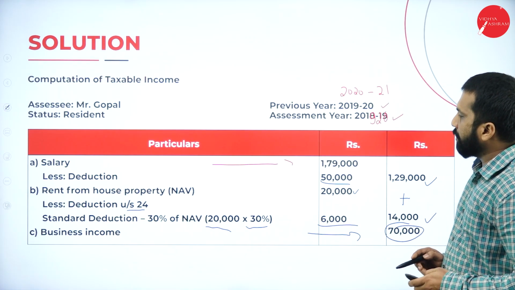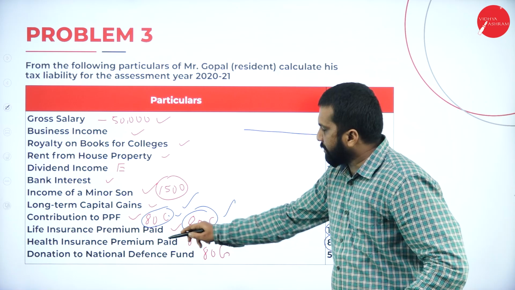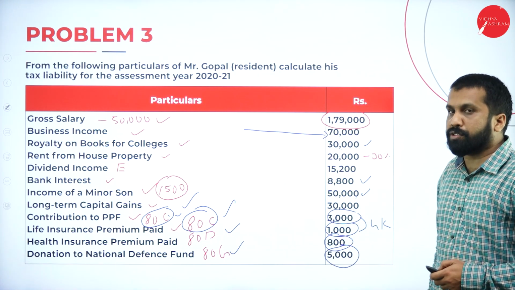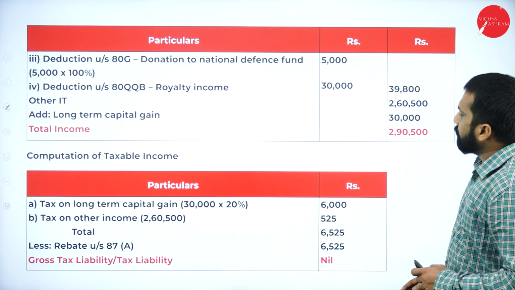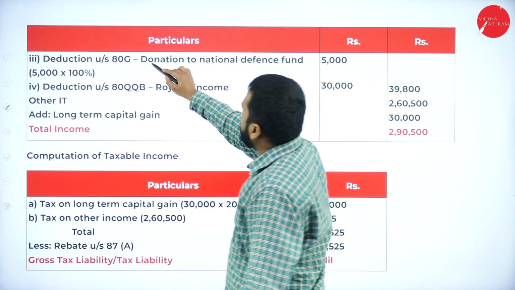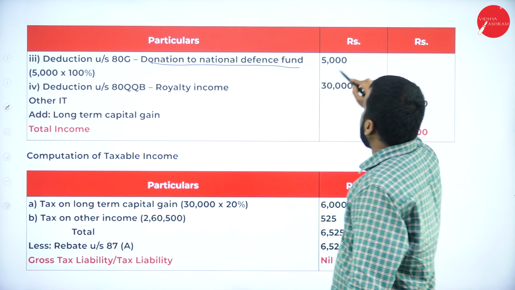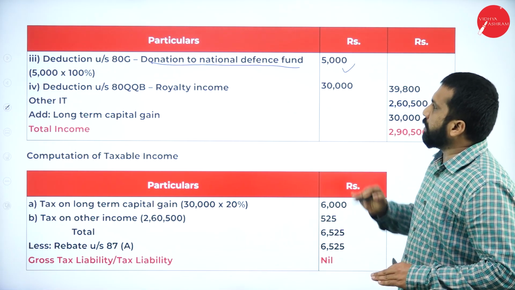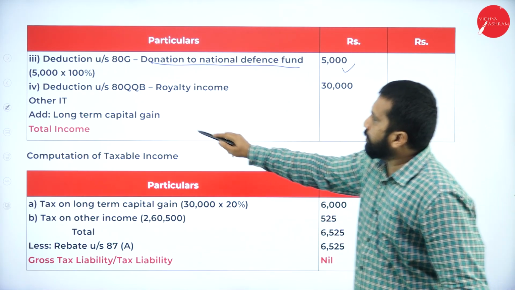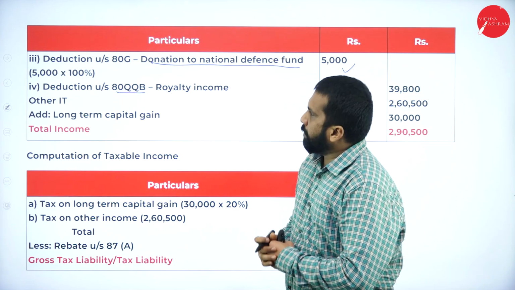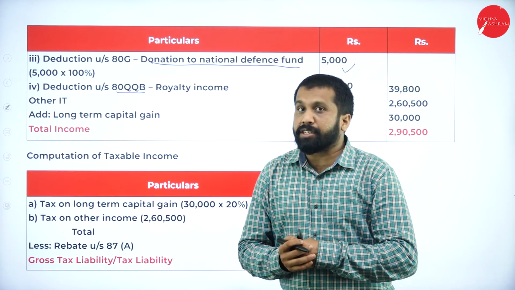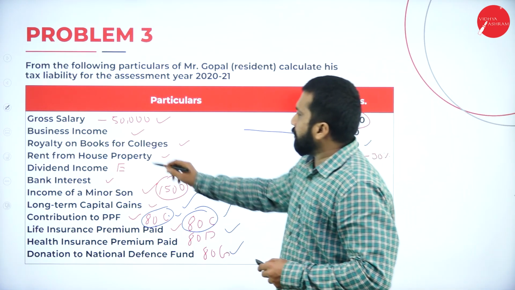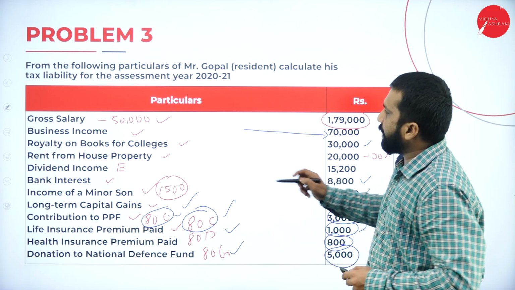Two deductions are over. One more is there. In the question, we have one more, that is 80G, around 5,000. So that also we are supposed to minus. See, in this, 80G donation to National Defense Fund, 5,000. Done? Yes. Along with that, we have one more. What is that? 80QQB. In this, we have deduction 80QQB. We have not taken 80RRB.